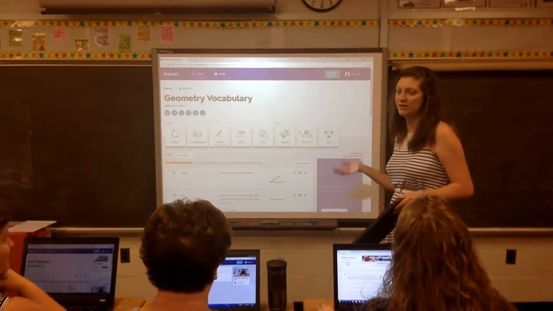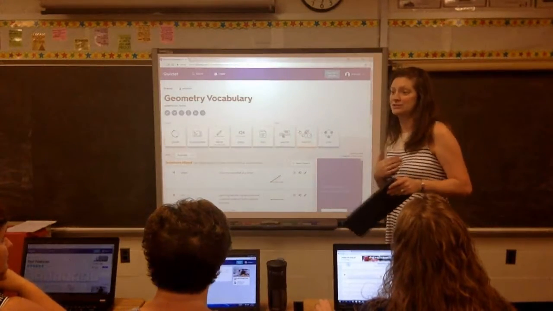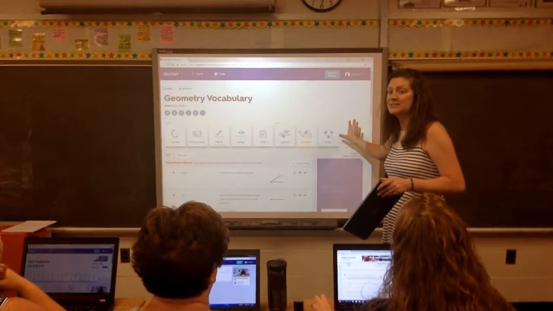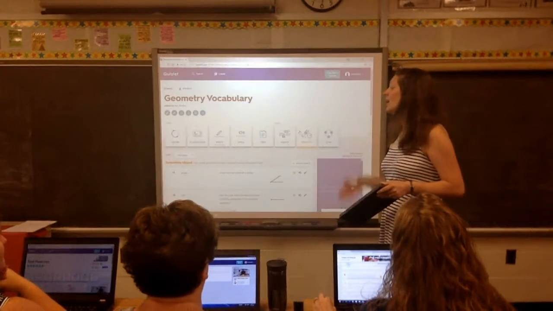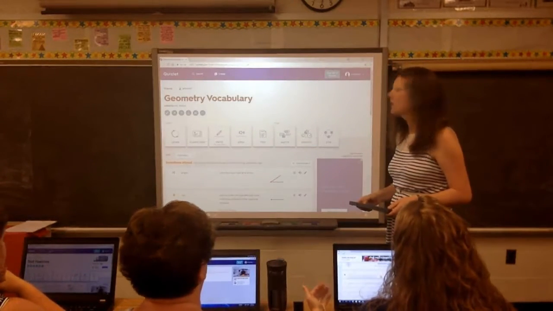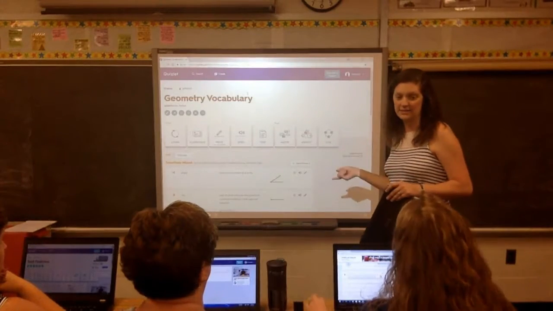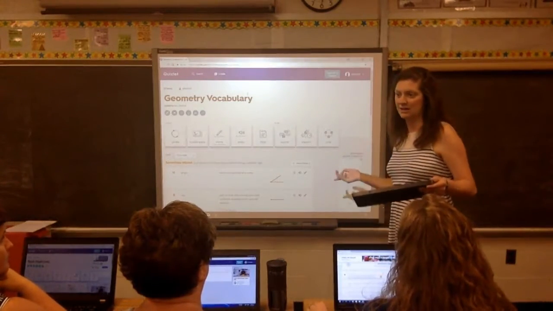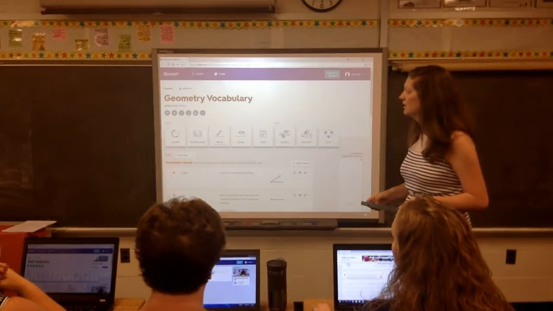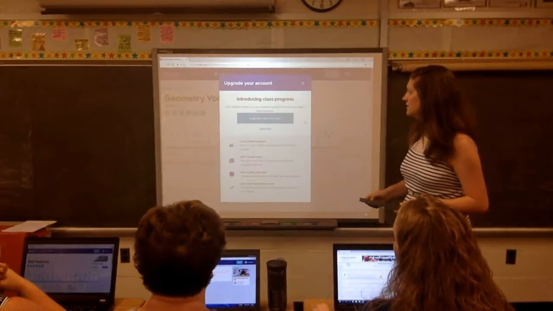I mean, our kids, by the time your primary students are in 4th grade, they're not going to have worksheets and things like this. They're going to expect learning in this way. This is what's going to connect with them. Can you see which ones they get right and which ones they get wrong? If you share it with the class, it does record it. I have not shared it because I didn't have any students to share it with. But that's definitely, there you go, class progress.